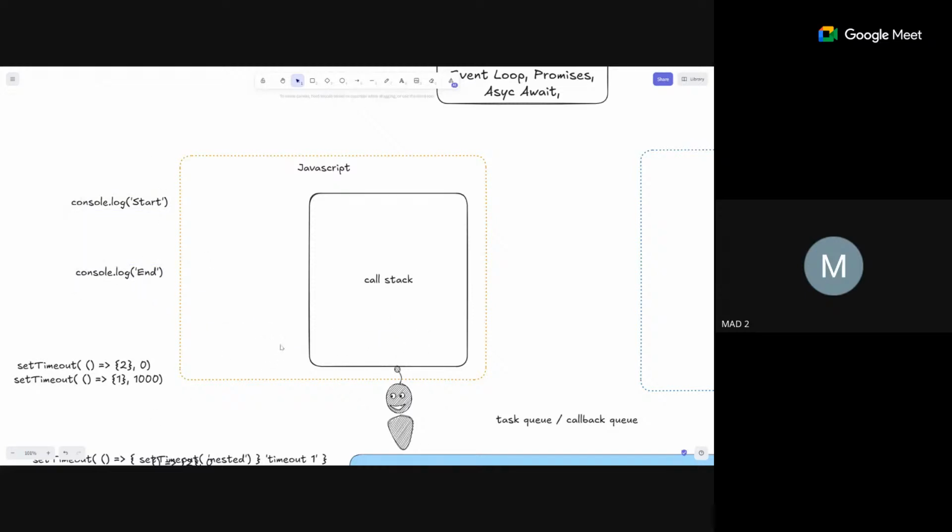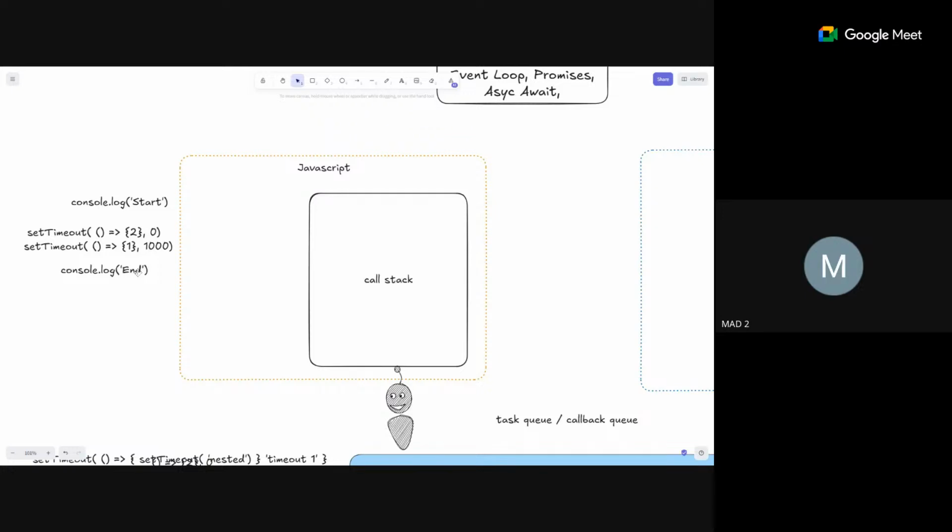So what happens if I add some asynchronous task in it, like set timeout or set interval, in between? First, this line will execute, then set timeout, then set timeout 2, then console.log end will execute. But inside those we also have another function that will execute, right? Set timeout means after a certain time, execute whatever is inside it. So let's see how this asynchronous code exactly works.